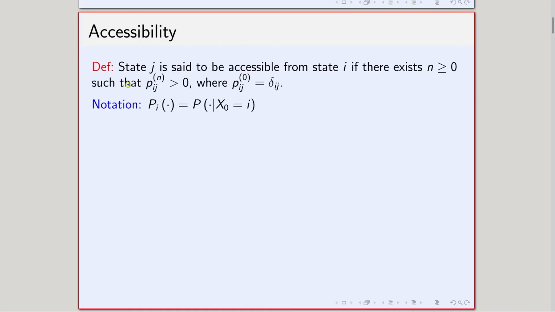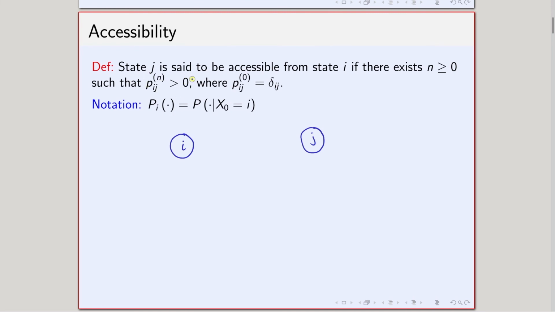Okay. So, the definition tells that state j is said to be accessible from i. So, suppose I have a state i and a state j. Now, state j is said to be accessible from i if there exists some n greater than or equal to 0 such that P_ij^(n) is strictly greater than 0.